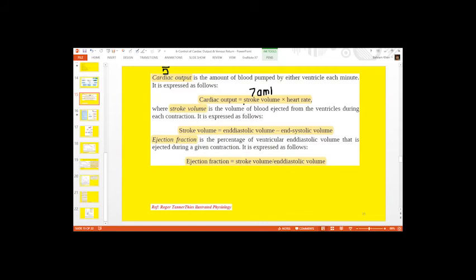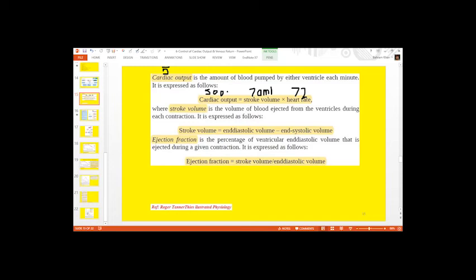So approximately 70 ml is pumped by the heart in one stroke. And if you multiply the stroke volume with heart rate, that is around 72, this will give you a cardiac output of 5000 milliliters. And this 5000 milliliters will be equal to 5 liters per minute. So you must memorize these values.